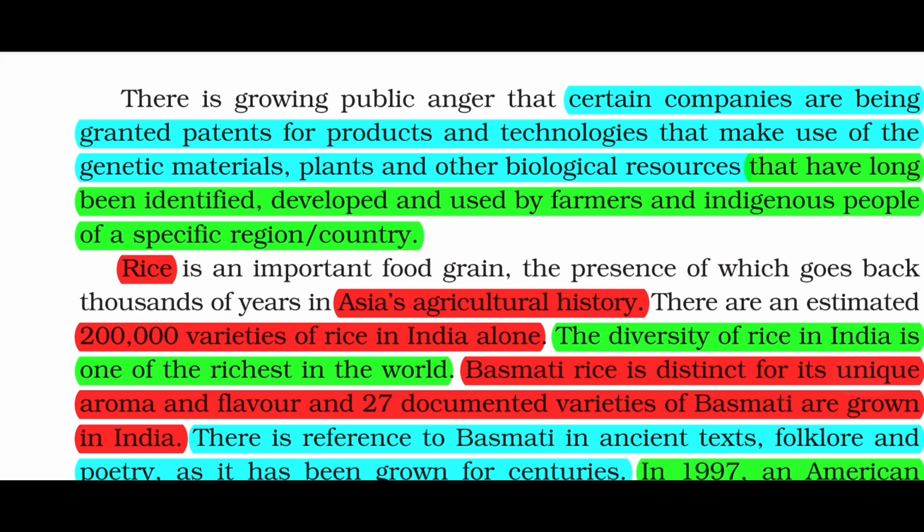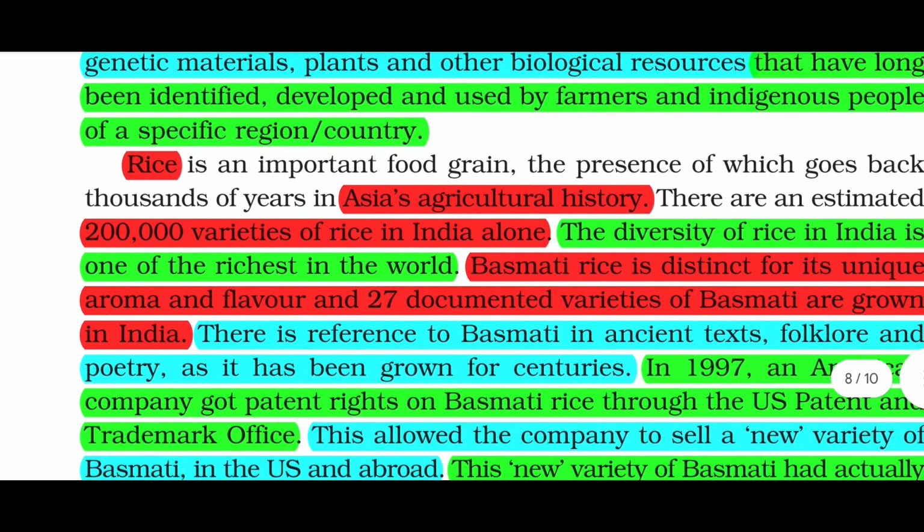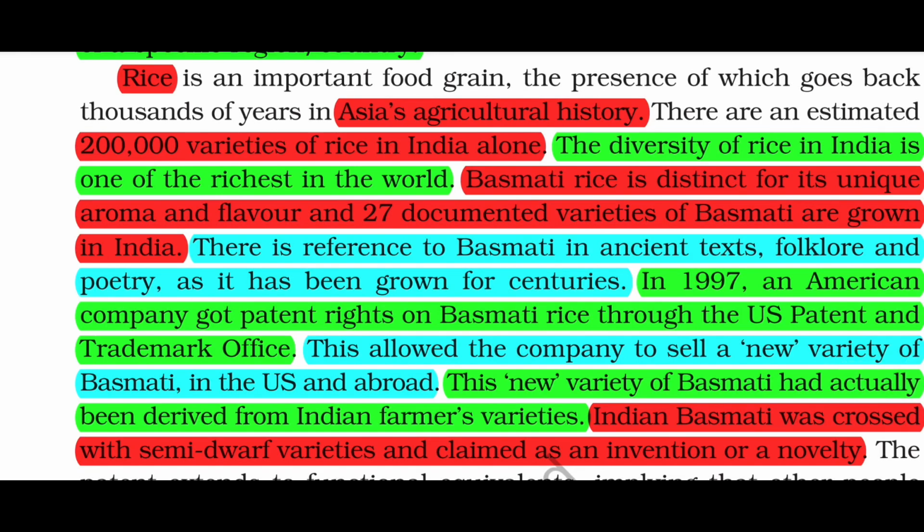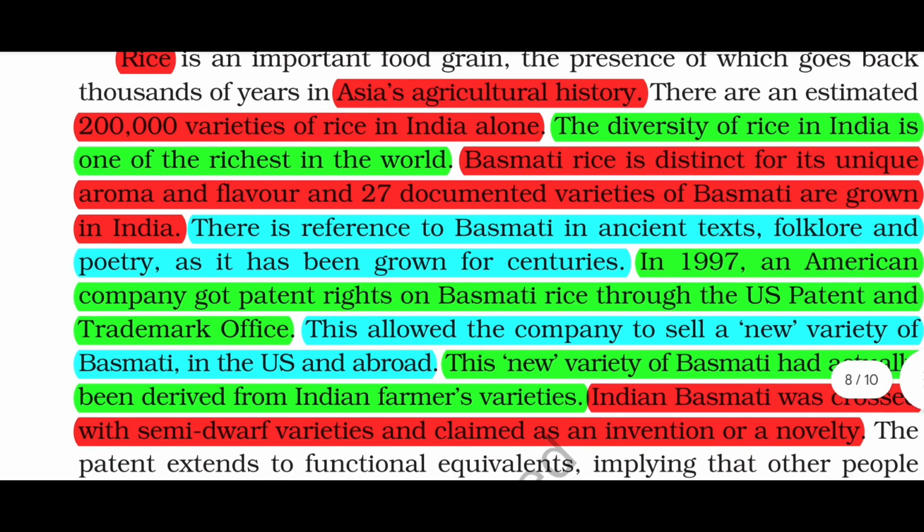Rice is an important food grain, the presence of which goes back thousands of years in Asia's agricultural history. There are an estimated 2 lakh varieties of rice in India alone. The diversity of rice in India is one of the richest in the world. Basmati rice is distinct in its unique aroma and flavor, and 27 documented varieties of basmati are grown in India. There is reference to basmati in ancient texts, folklore, and poetry, as it has been grown for centuries.